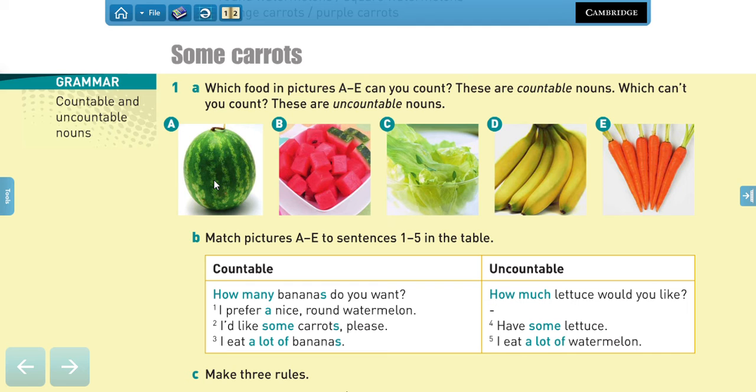Now, what happens with examples B and C? In this case, we have B, which are not actually complete watermelons. They are pieces of watermelon. So I cannot count pieces of watermelon in this case. And in this other case, in letter C, we have lettuce leaves, right? So it's not very common for you to say, oh, I ate 7 lettuce leaves, right? No, you can say I ate a bowl or 2 bowls of lettuce, but in this case, lettuce is uncountable.